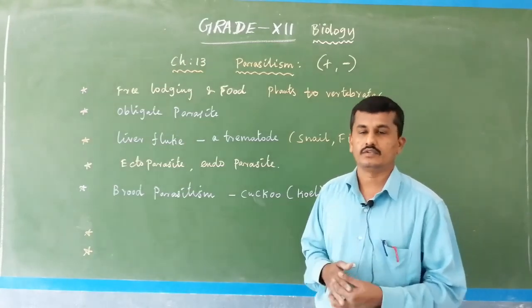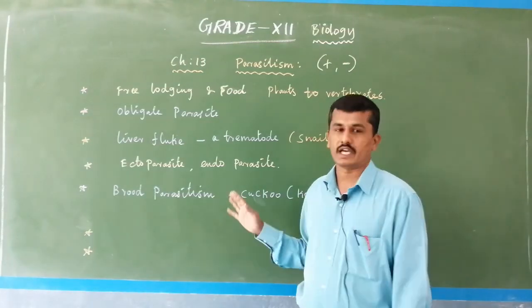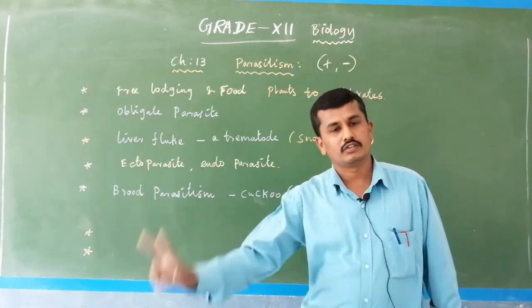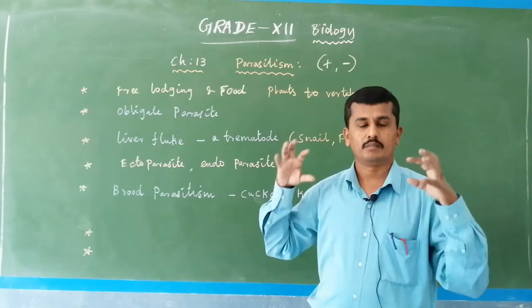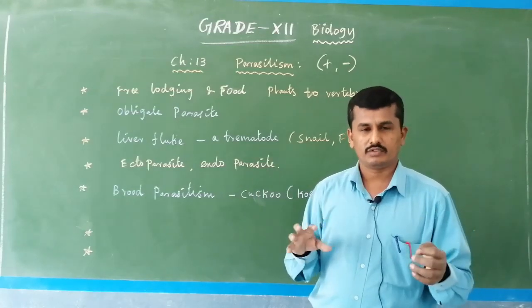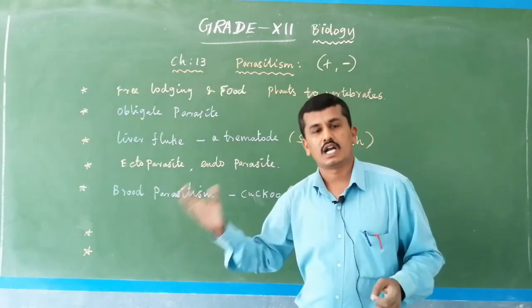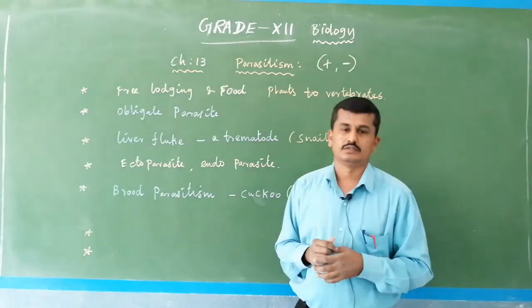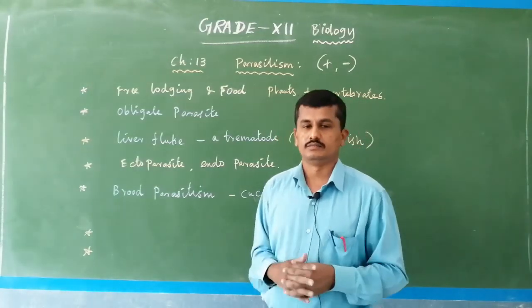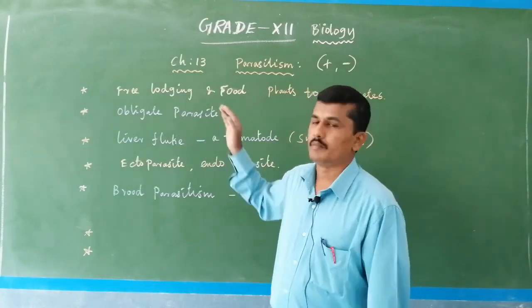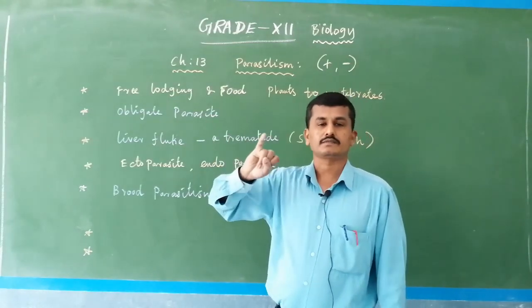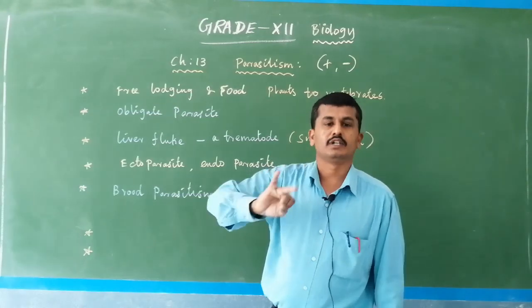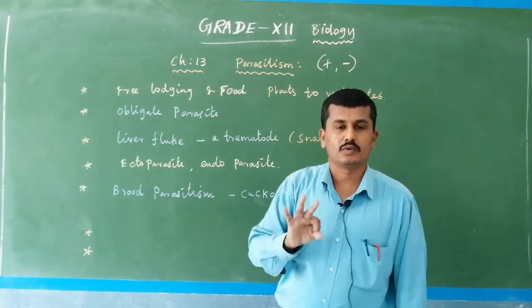That is parasitism. Parasitism involves two different species, where one organism gets benefited and the other gets a negative effect. Okay, that is population interaction: we have done predation and competition, and next is parasitism.